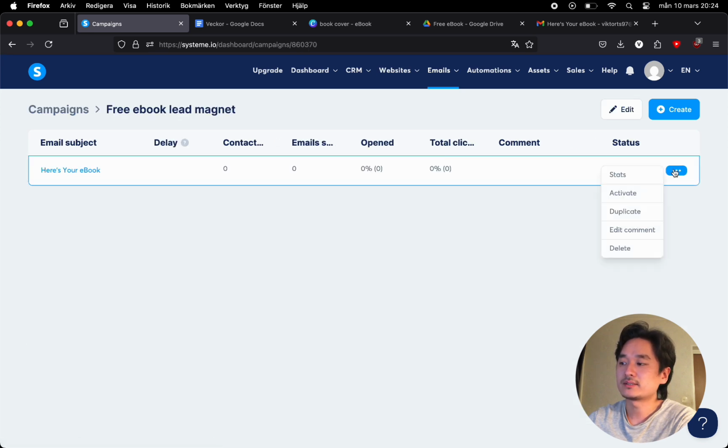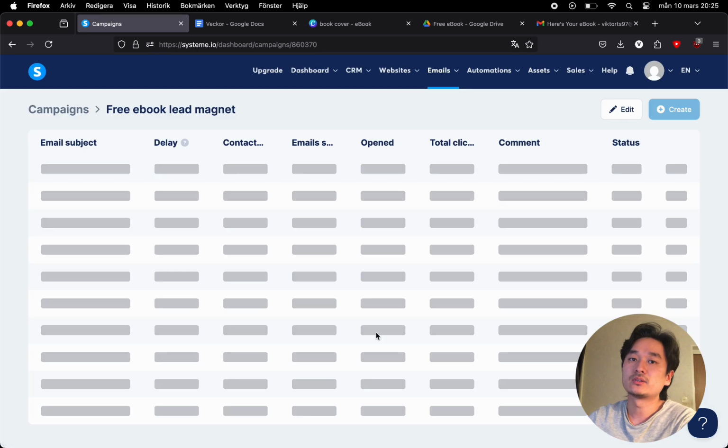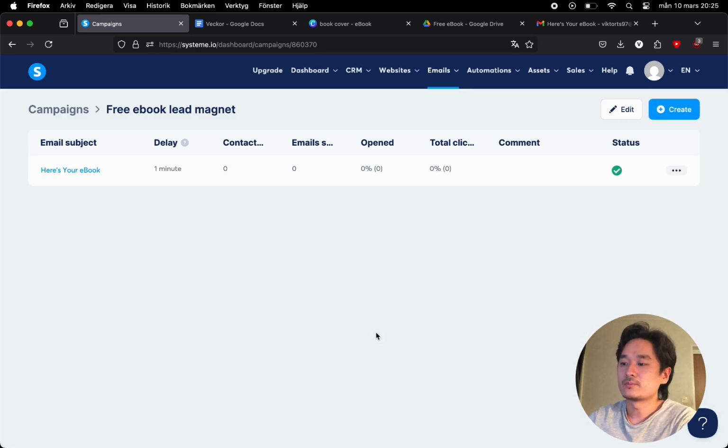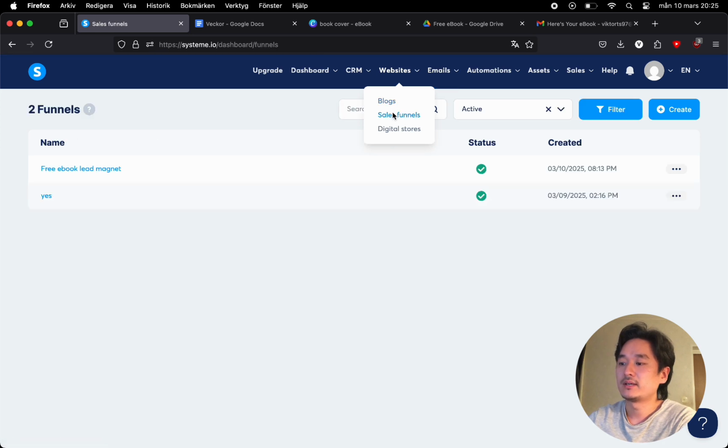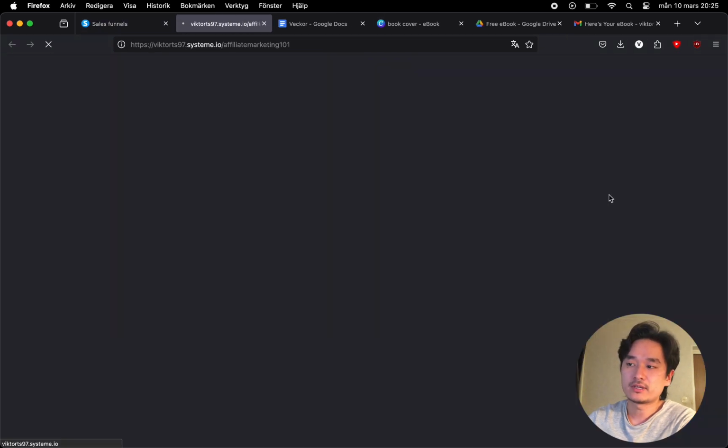We do so like this, and now we choose when we want the email to be sent out, what delay essentially, and we want to have it as small of a delay as possible. So I'm going to have the email be sent after 1 minute. So once you have that there, you just simply click activate, and now everything should hopefully work, and we can test it out by going to the sales funnels, click on the funnel and then view funnel step.